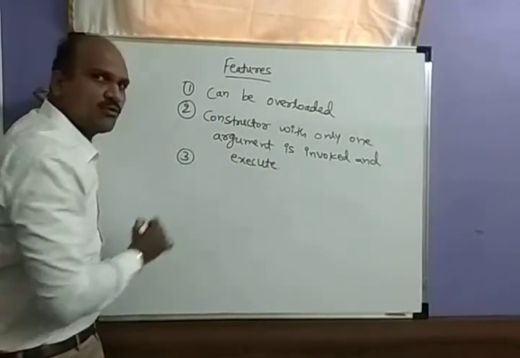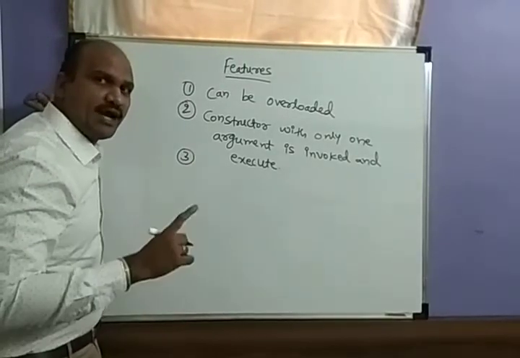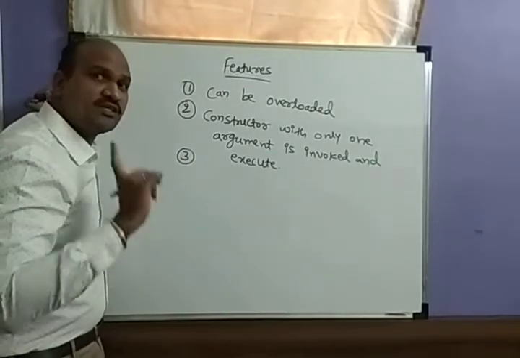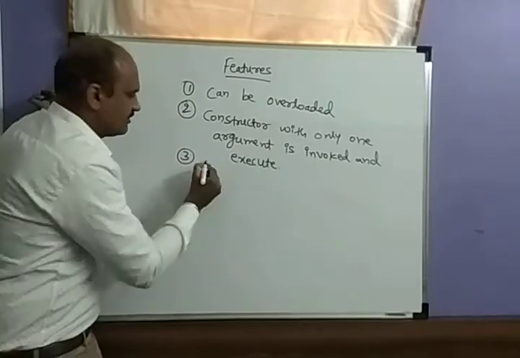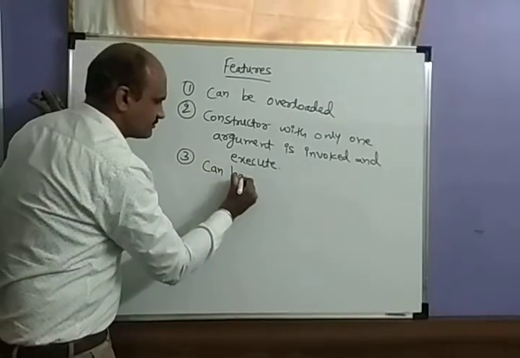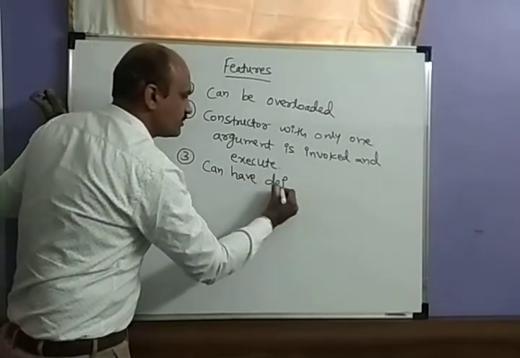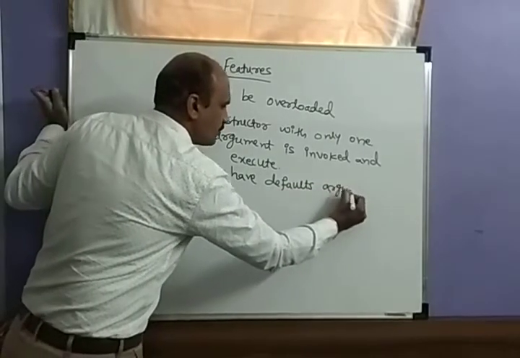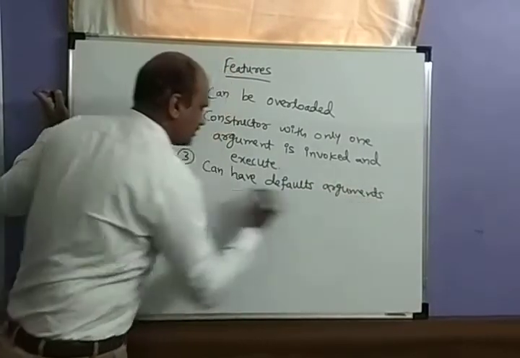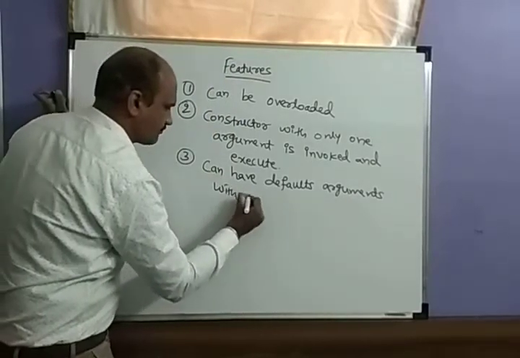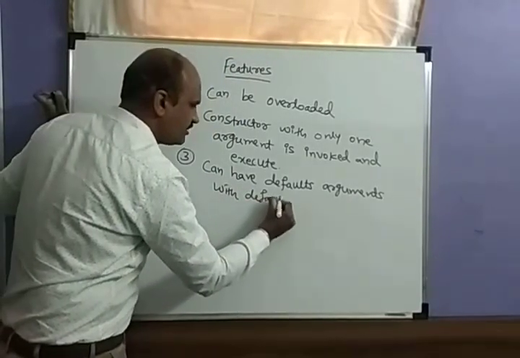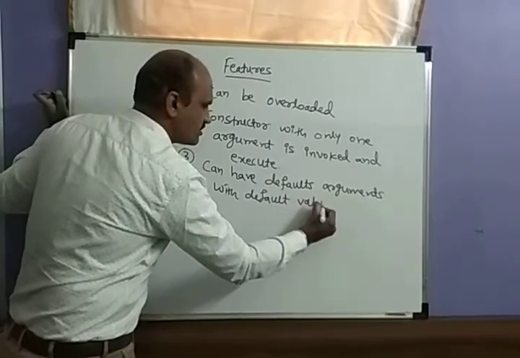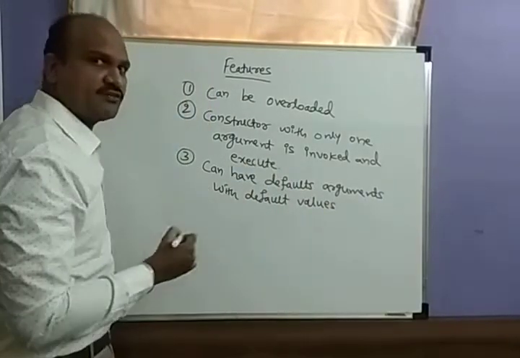And the third, very important: it can have default arguments with default values. That is the third feature of the parameterized constructor.